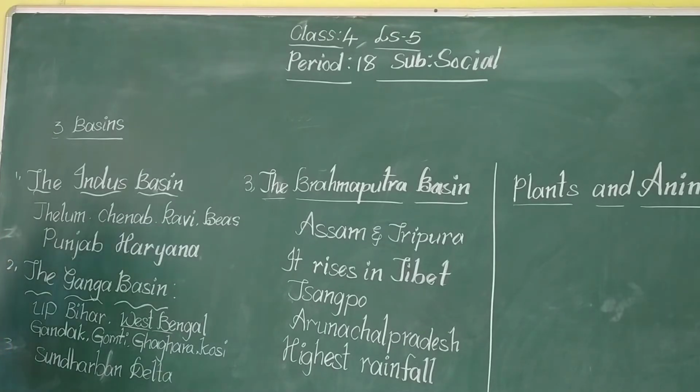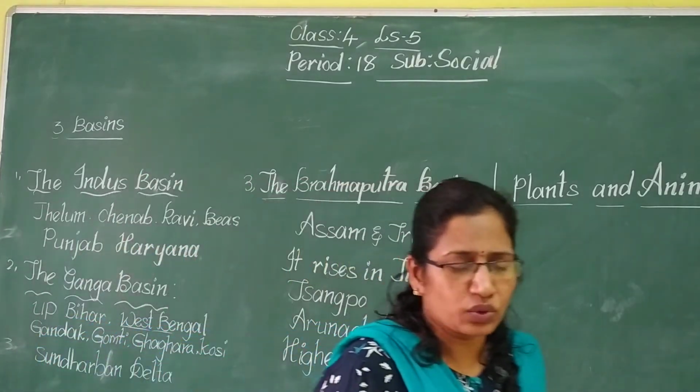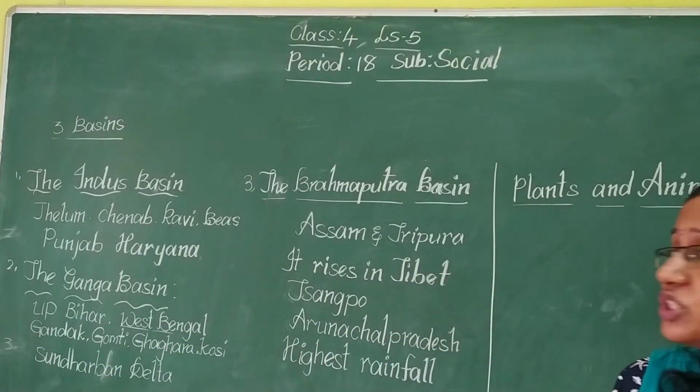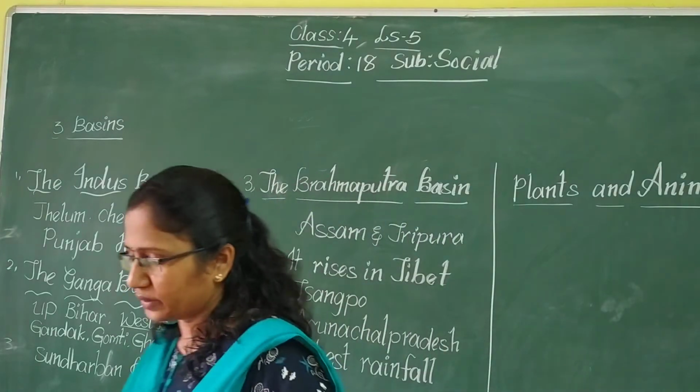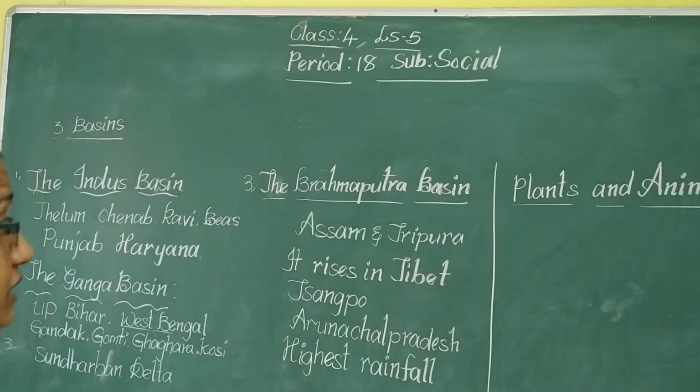Okay. So what are the three basins? What rivers are flowing in these northern plains? Majorly three rivers are flowing: the Indus, Ganga and Brahmaputra.